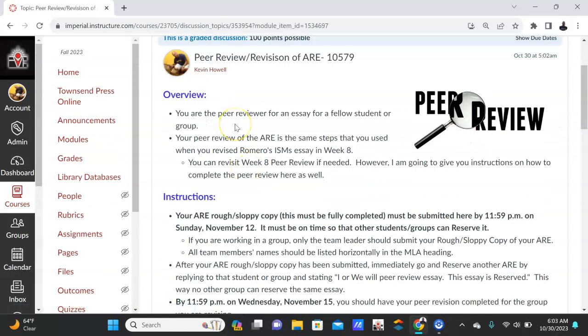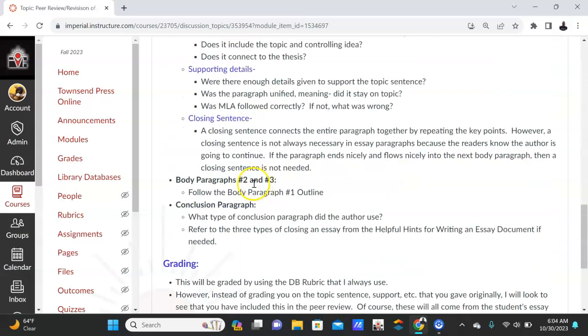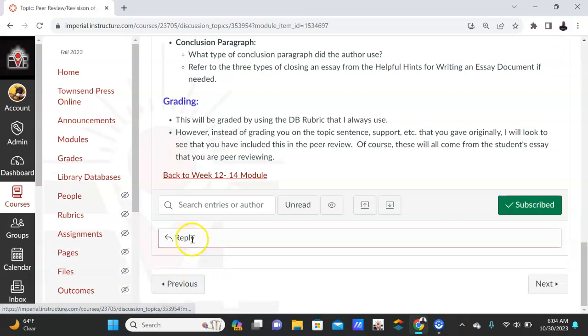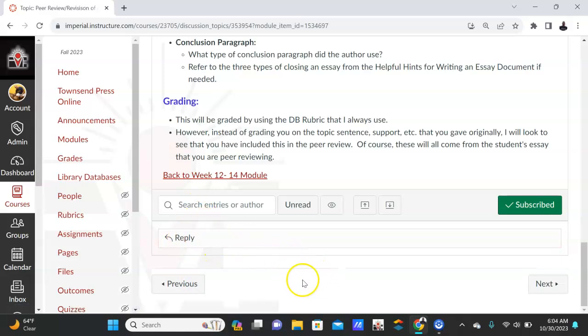So you're going to peer review another student or another group's essay, and they're going to submit that, and you're going to submit yours by November 12th. What you're going to do is come down here, click reply, and copy and paste your essay there. After you copy and paste your essay, you're going to look for another student's or group's essay, click reply to them, and say, this essay is reserved. My group will revise this.